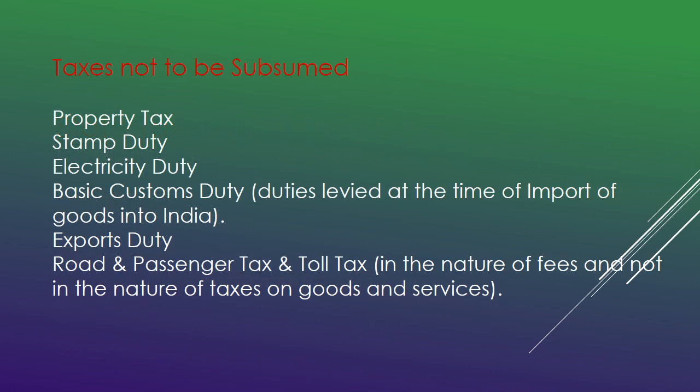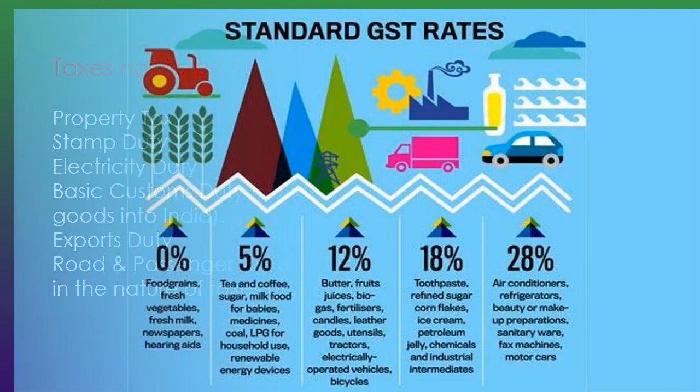The taxes which have not been subsumed under GST are property tax, stamp duty, electricity duty, and basic customs duty, that is, duties levied at the time of import of goods into India. So basic customs duty is still under the Customs Act. Then export duty, road and passenger tax, and toll tax in the nature of fees and not in the nature of taxes on goods and services.